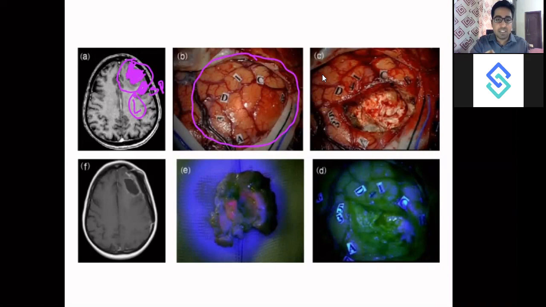When I start the surgery, let's say I'm starting the surgery on this patient, I will stimulate this area, I'll stimulate this area, I'll stimulate this area. So on stimulating this area, I found that the patient is developing a speech deficit. So I'll form the boundaries. Okay, this is my safe zone. So this is where I am going to excise. So that's how you carry forward. So when I carry on with my surgery, I'll excise the whole tumor out while not touching the areas which were eloquent, which were giving me deficit. So I'll leave all those areas.